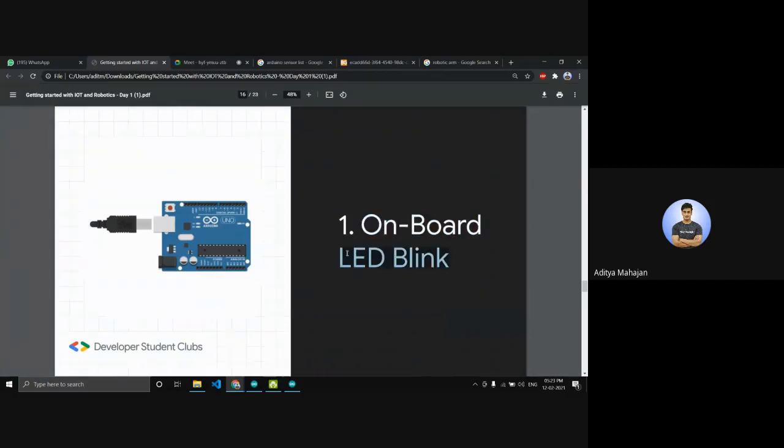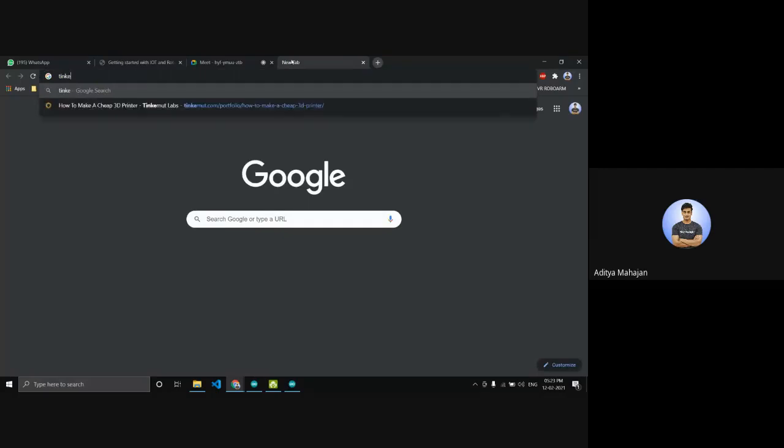Now I'll just turn on my camera. There's this thing called Tinkercad, which you guys will be using.